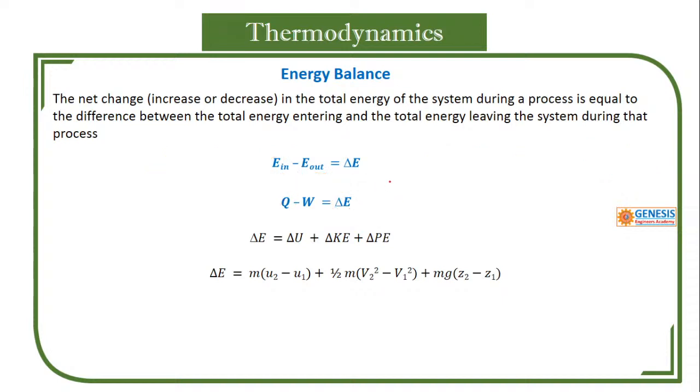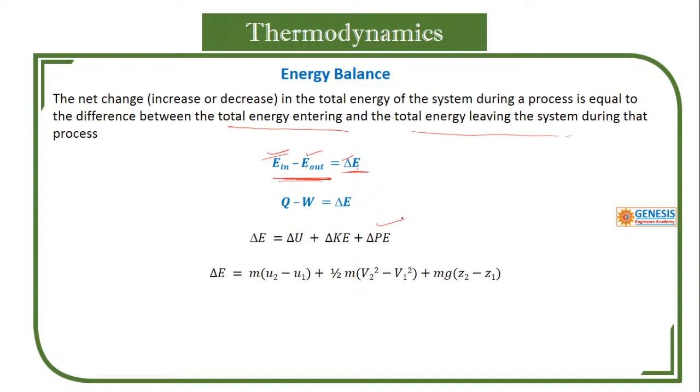So this is all about energy in minus energy out, that is net change in total energy. This capital E is for total energy, and this delta is used for change in energy. So during the process, whatever total energy entering minus total energy leaving the system, we can call this as what is work done.